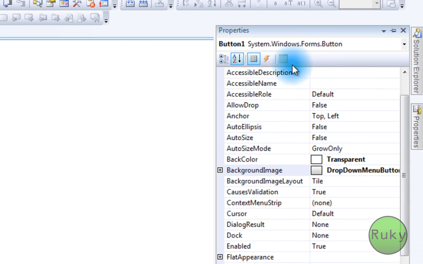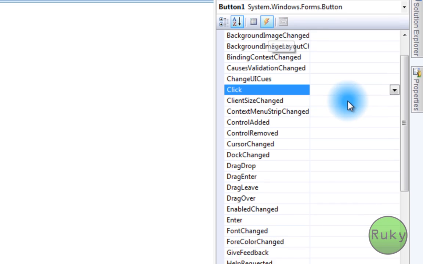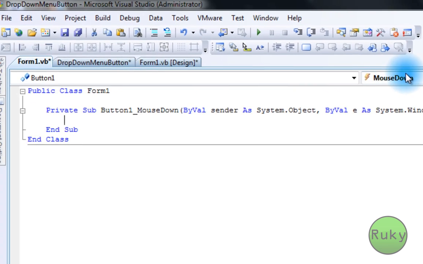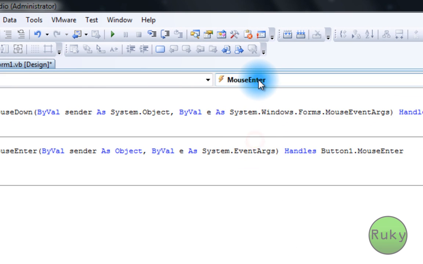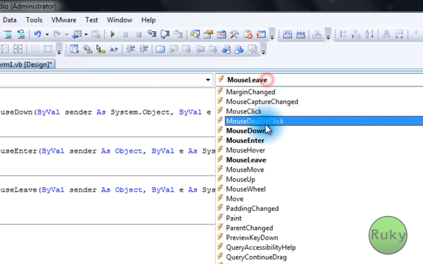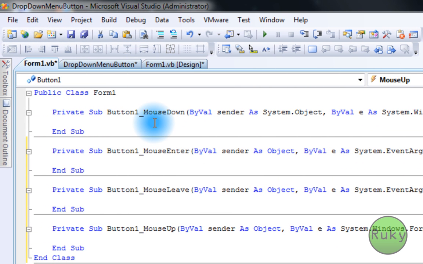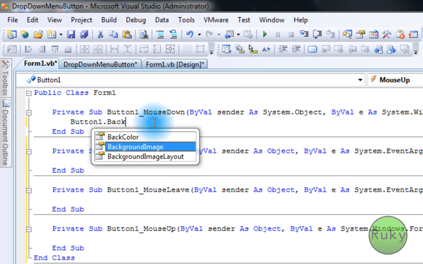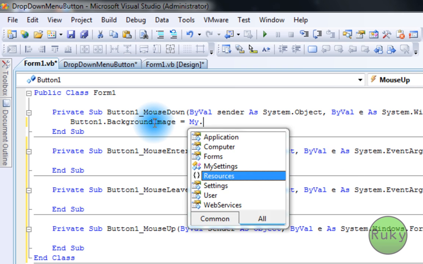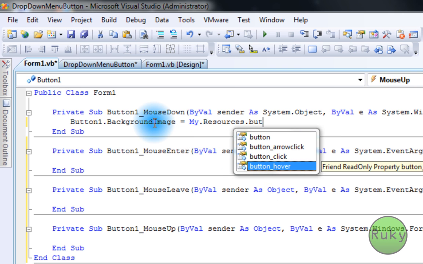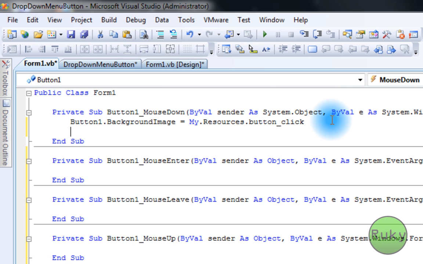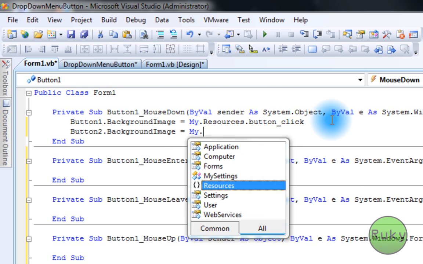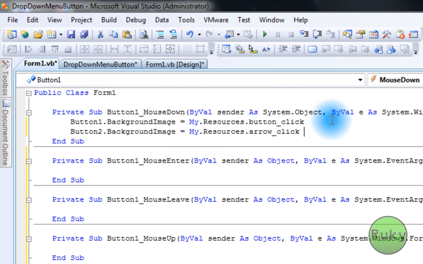Click on Properties and select Events, this lightning here. Scroll down and double click mouse down. Up here select mouse enter, mouse leave, and mouse up. Okay, on the mouse down type in button 1 dot background image equals my dot resources dot button click. Okay, press enter. Button 2 dot background image my dot resources dot arrow click.